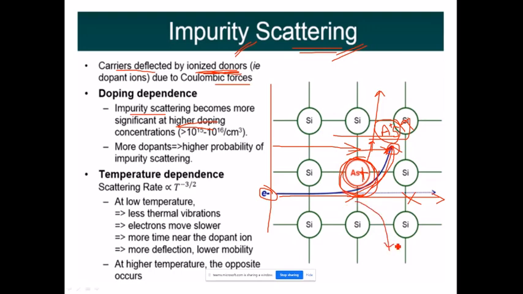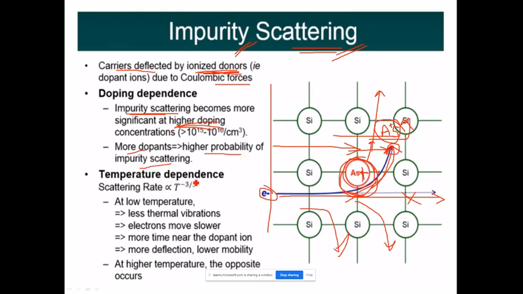So the overall conclusion is that impurity scattering will become more and more as we dope more and more. Doping increases the impurity scattering. More dopants, higher probability of impurity scattering.